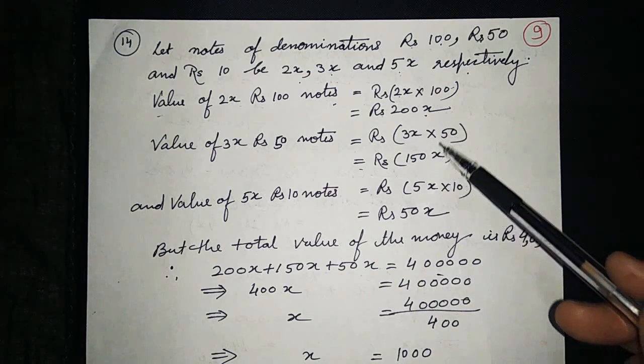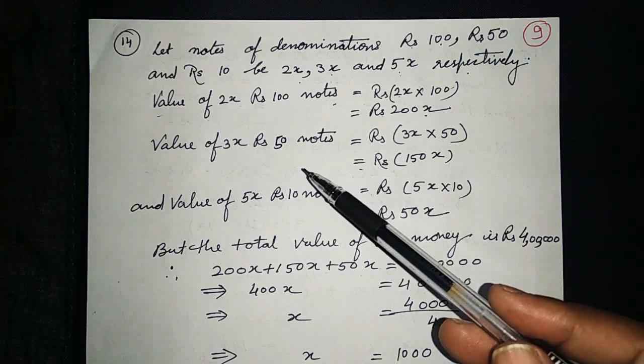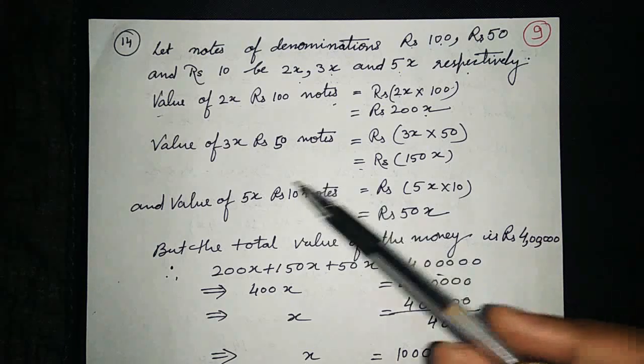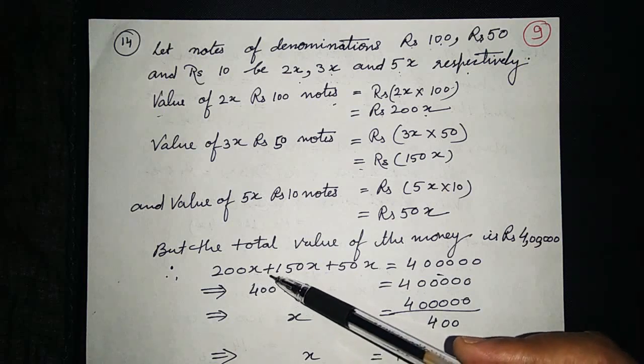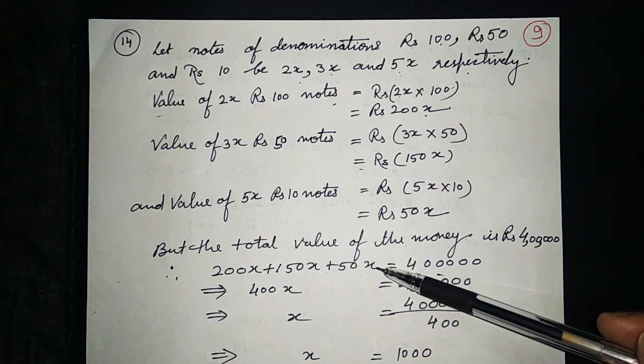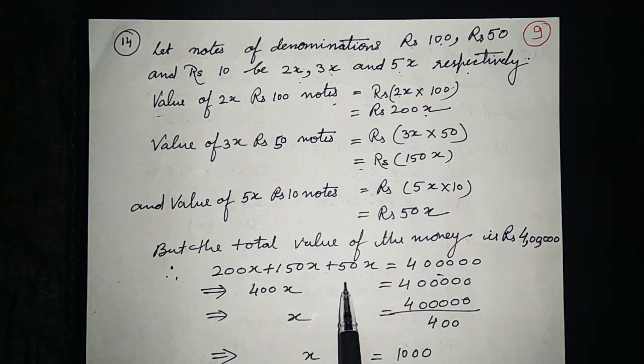And here are the values we have calculated for 100 rupee notes, 50 rupee notes and 10 rupee notes. So the equation will be 200x plus 150x plus 50x is equal to 4 lakh. Now we will add 200x, 150x, 50x, and 400x comes, and we will solve it. Then 4 lakh divided by 400, and when we simplify, what comes? 1000.